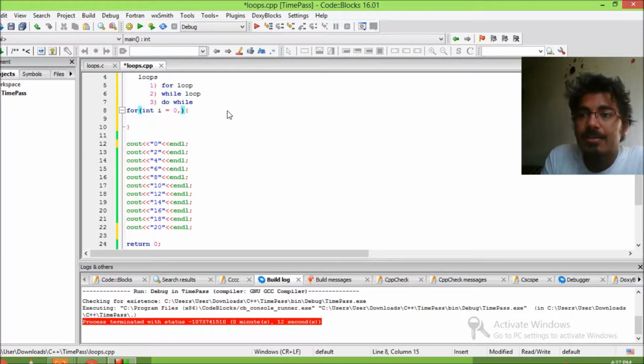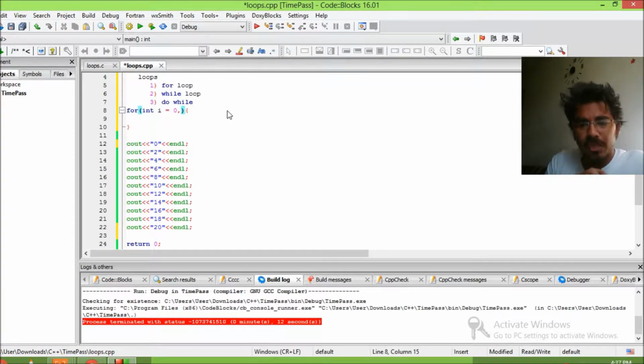The second part is the condition. Now what will be our condition in this case? Let's say we are starting with i equal to 0. So the condition has to be with i no matter what, because I don't think we can use any other condition at this point. So the condition would be something regarding i.